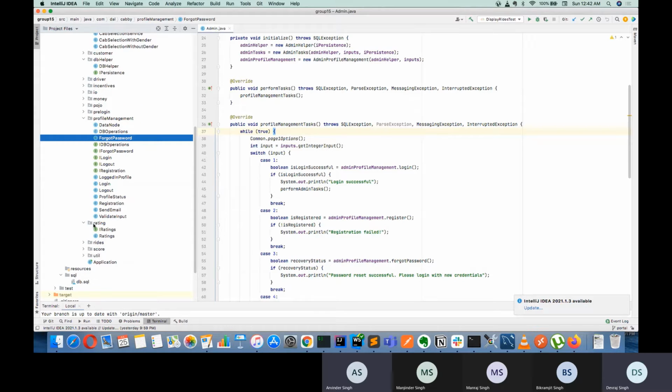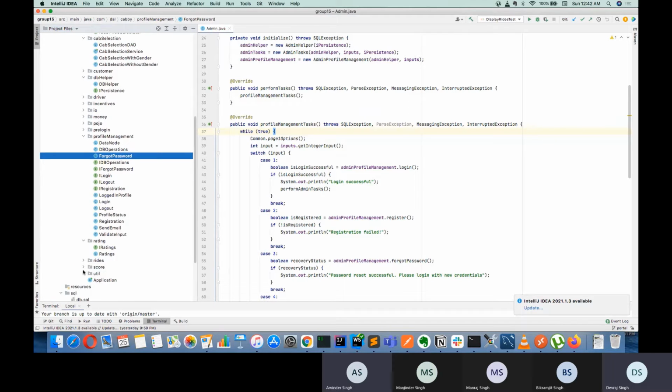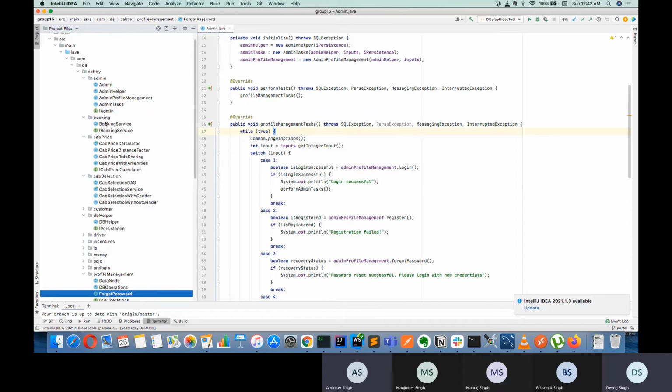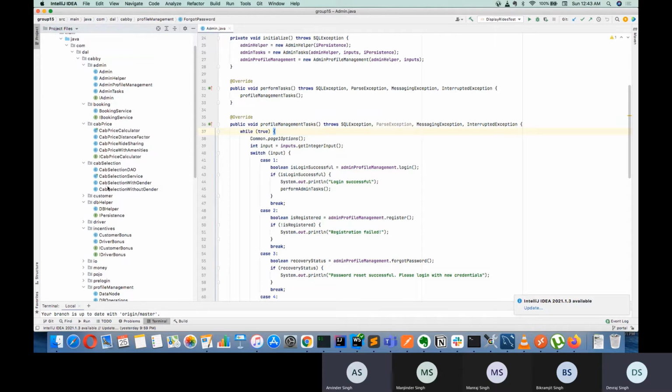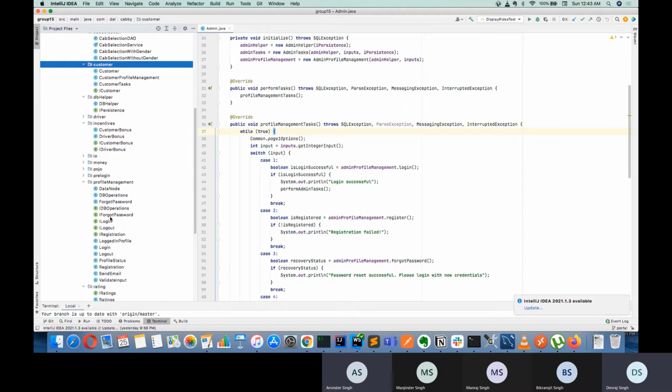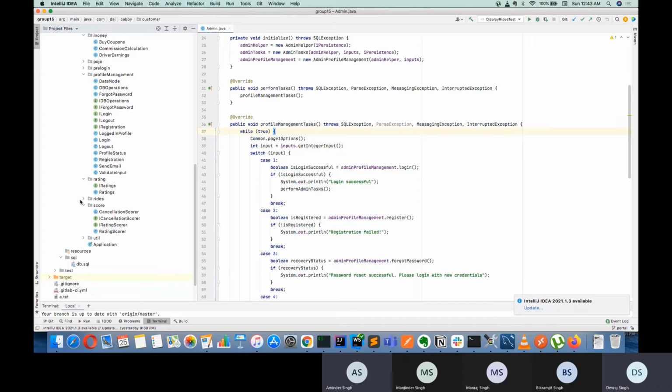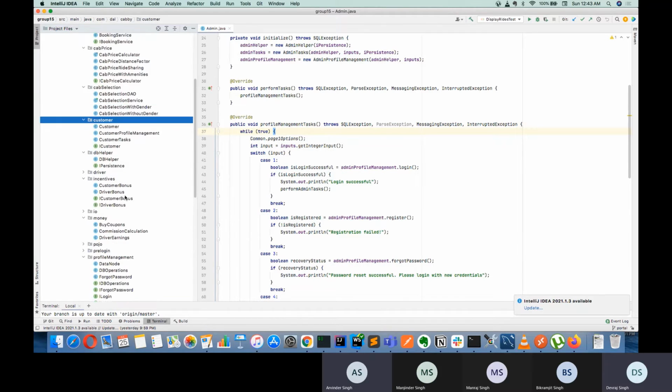And then Vikram has worked on giving ratings to driver and customers, and a scoring logic for both driver and customers, and then incentive programs for customers and drivers. And at last, Arvinder has worked on customer portals, and the earnings of drivers and commission calculation and buy coupons, etc. And then display rights for both customers and drivers. So yeah, these are our high level modules.